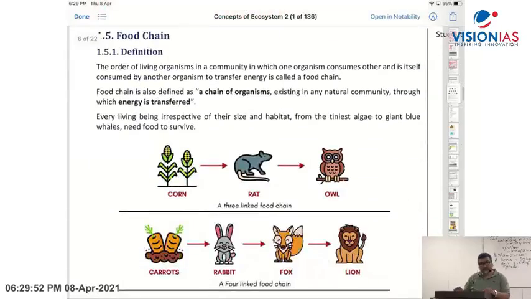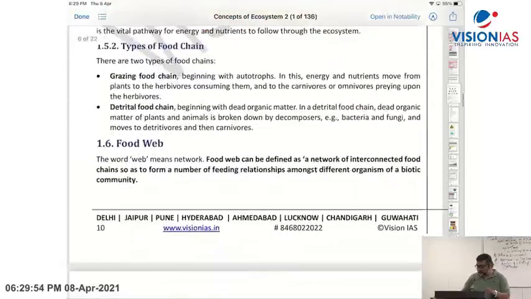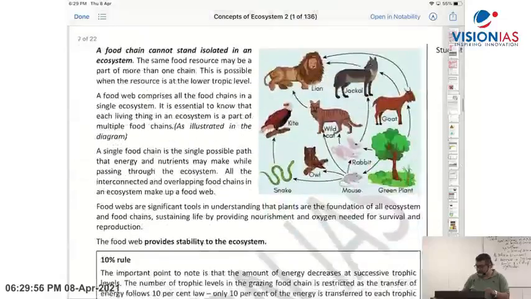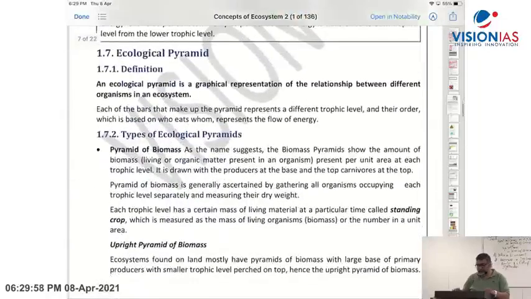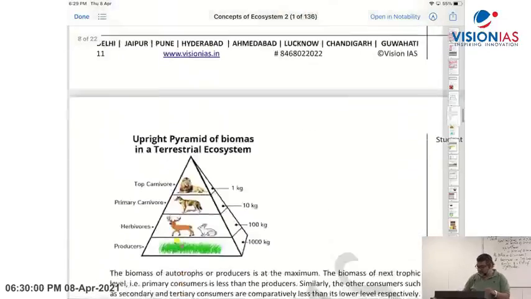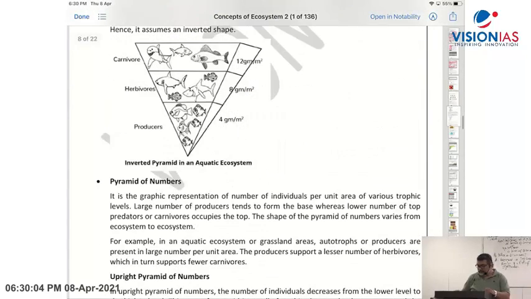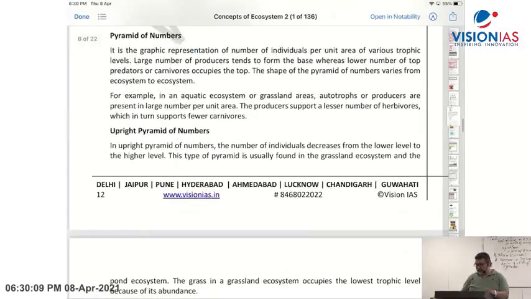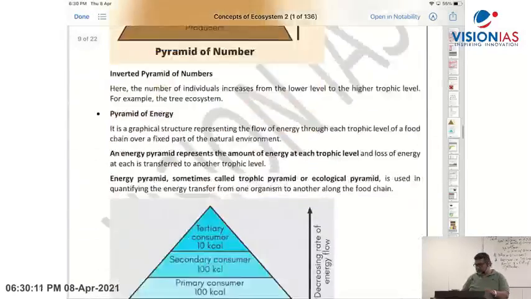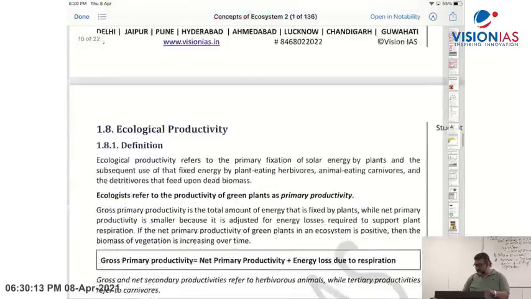Food chain, you have examples there. Types of food chain, right? Then ecological pyramid we have covered in the classroom, where I used the flow chart diagram to make you understand. Pyramid of number, pyramid of biomass, all these are given here in the handout.